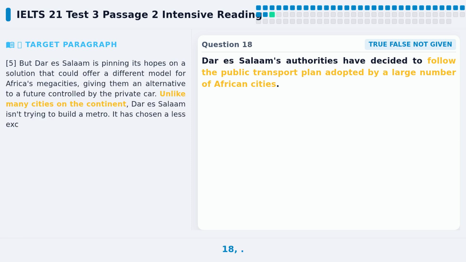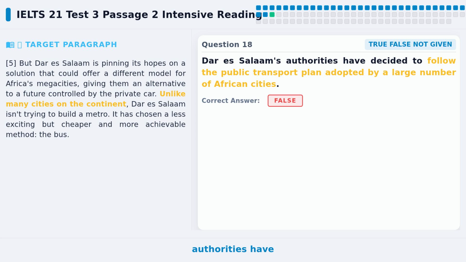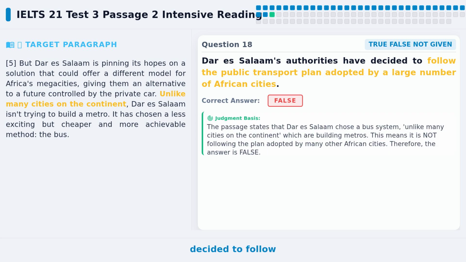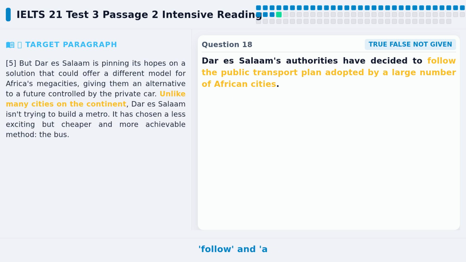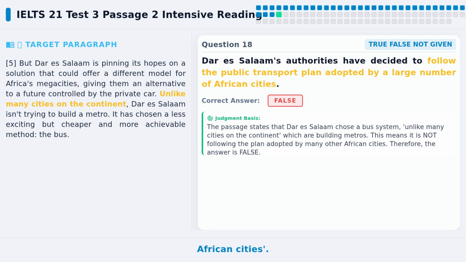Let's look at question 18. Dar es Salaam's authorities have decided to follow the public transport plan adopted by a large number of African cities. Please pause the video and think about the answer. The key words in the statement are follow and a large number of African cities. We need to find in the text if Dar es Salaam is following other cities.